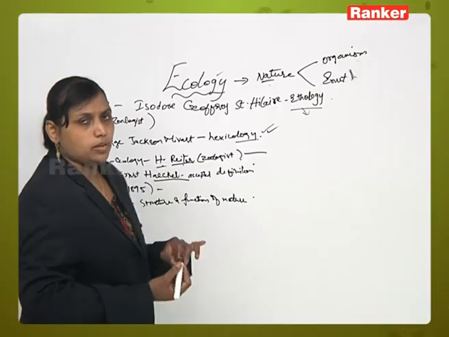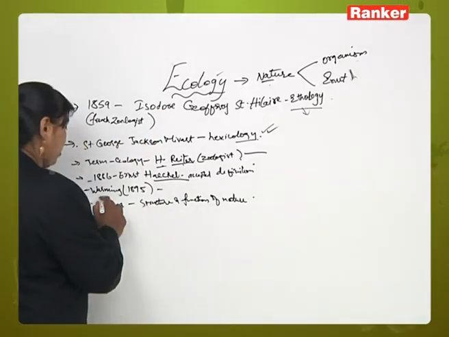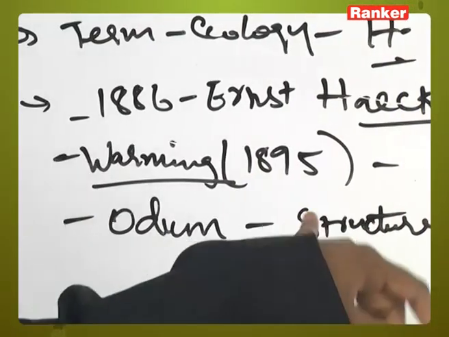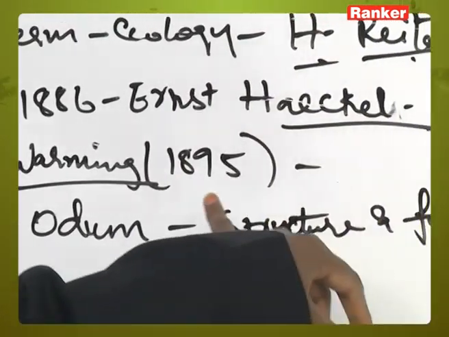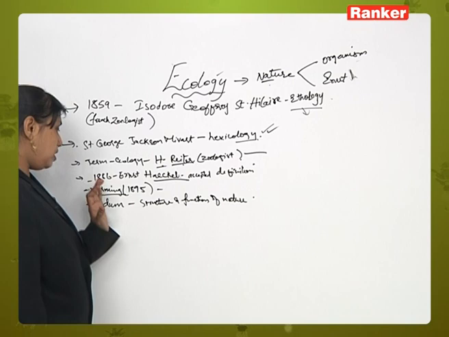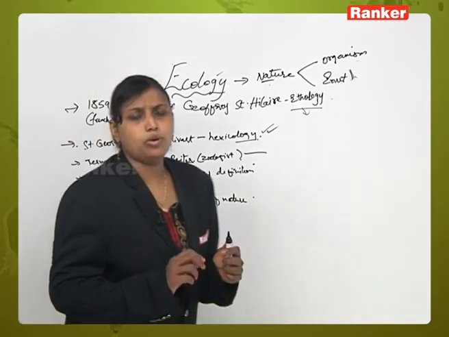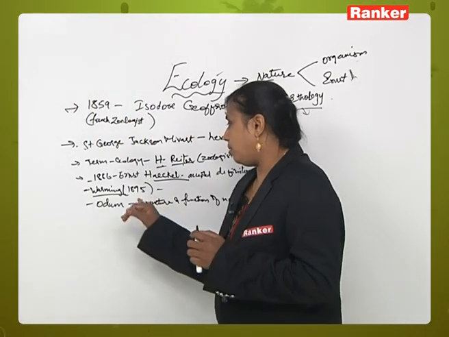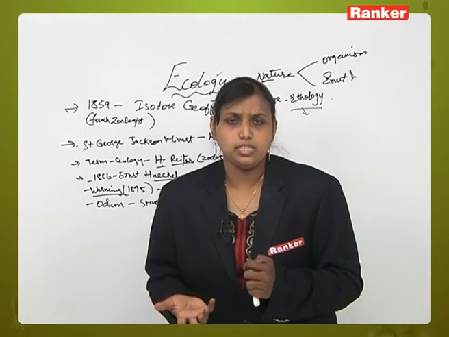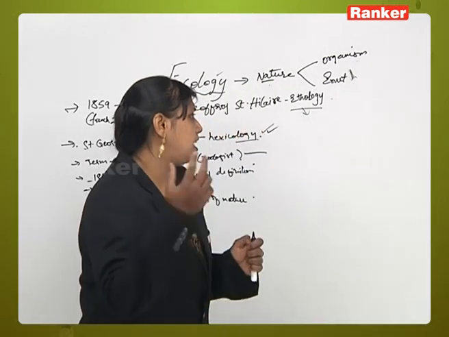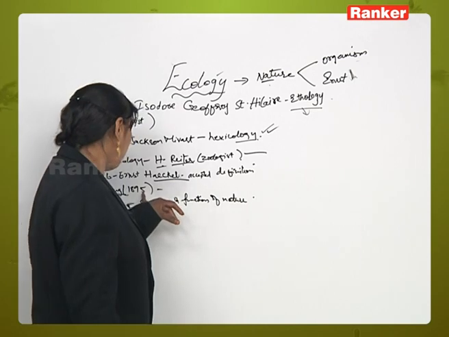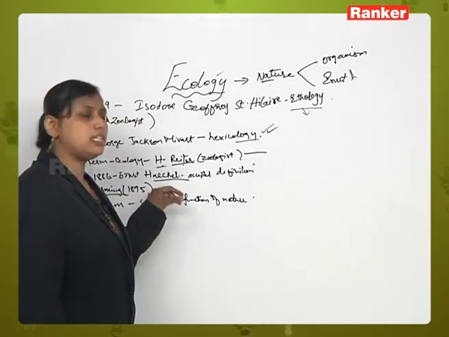Now there was another ecologist called Warming, in the year 1895. Warming was the one who made use of ecology in his further studies, and he said that yes, there is a particular relationship between organisms and environment.